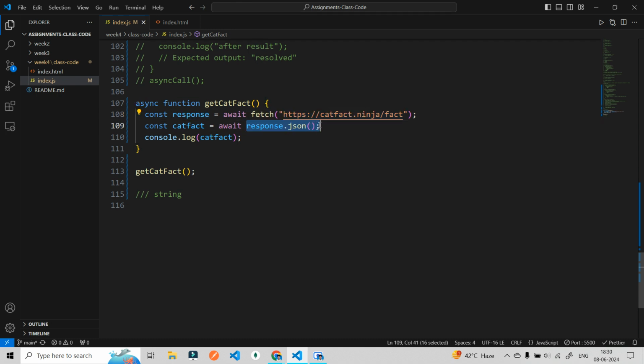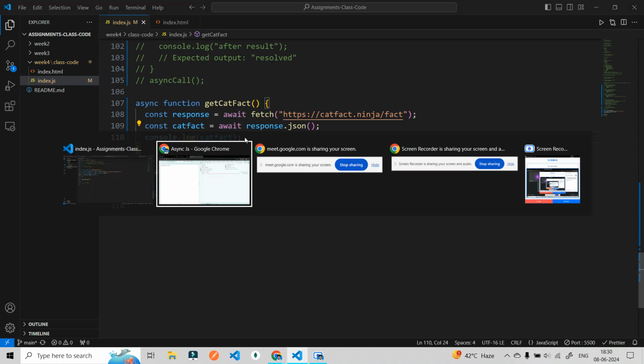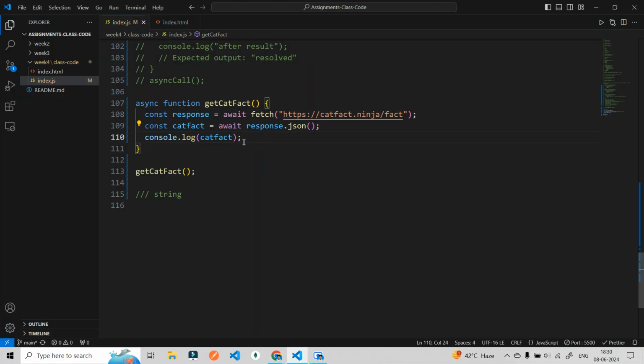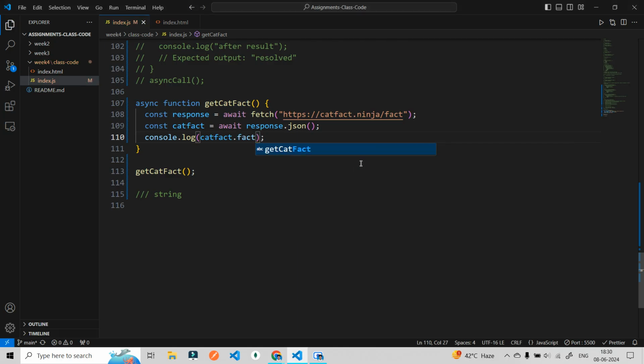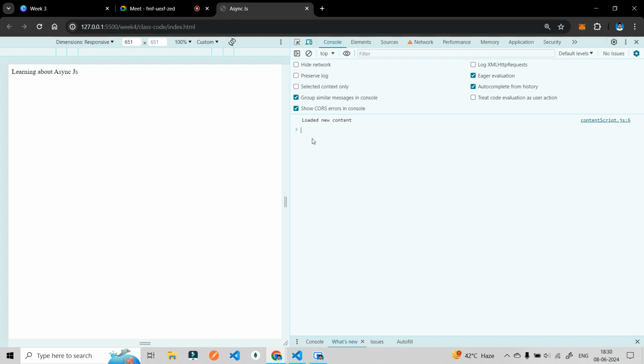Now we again know this particular thing will take some time, so we have to use await again. And now we can get the data. So now here I'm getting the data. If I do cat fact dot fact, you will see the fact coming.